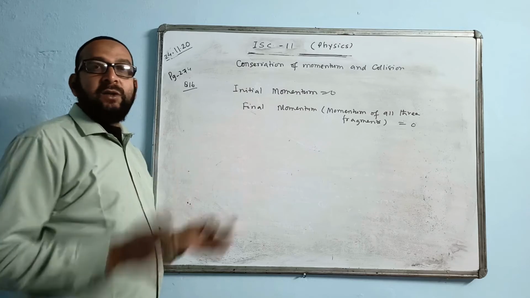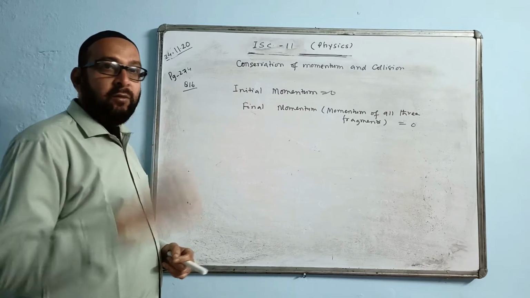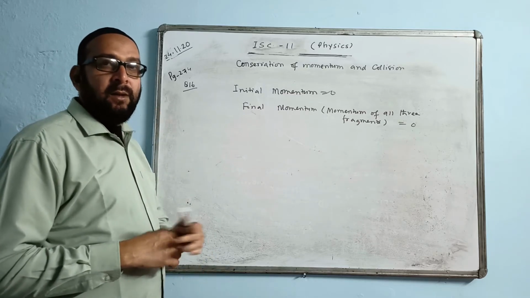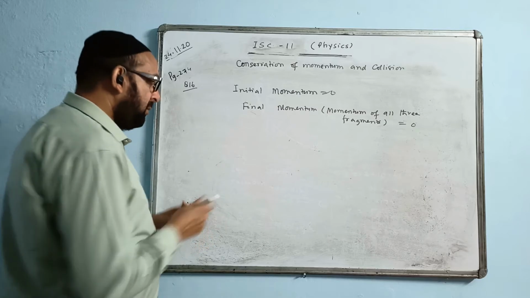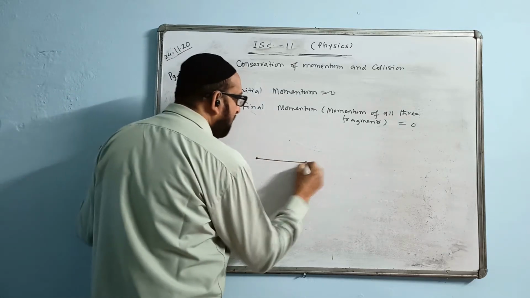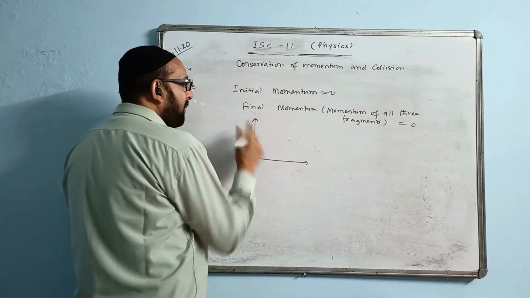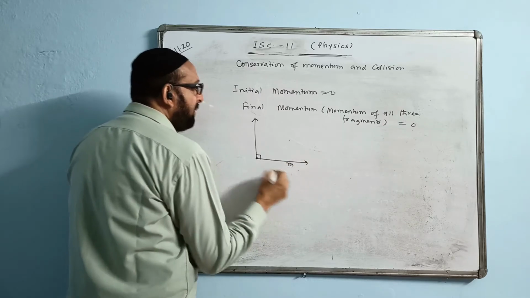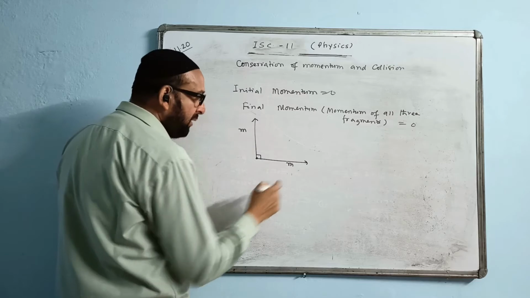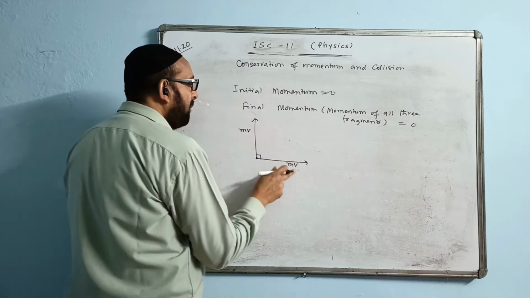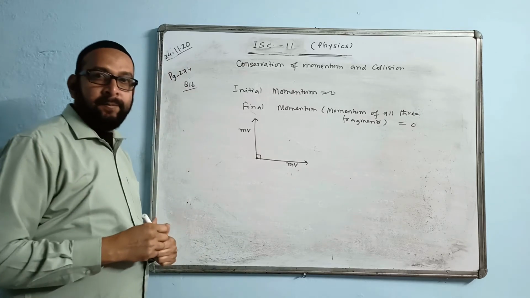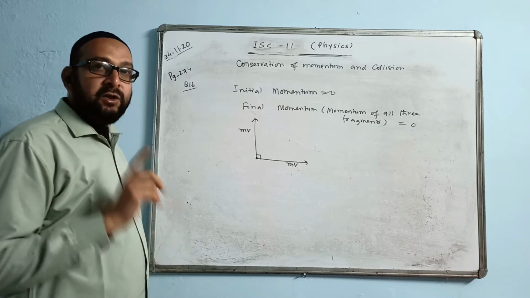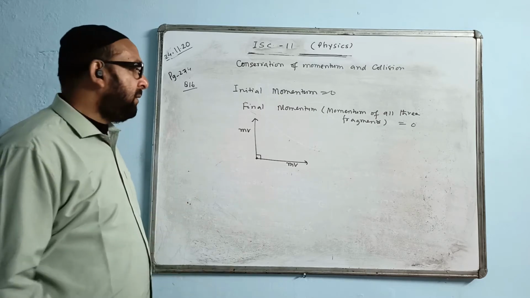Let us have the three fragments and make their momentum zero. Question says all the fragments' masses are equal. Two fragments are perpendicular to each other, so let us draw a diagram. One fragment is here, another fragment is here, perpendicular to each other like this. They are moving with the same velocity. The velocity of each fragment we take as v, so their momentum is mv, here also mv. We have to find the direction and the speed of the third fragment.